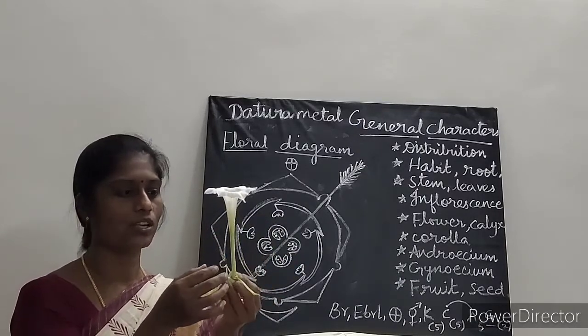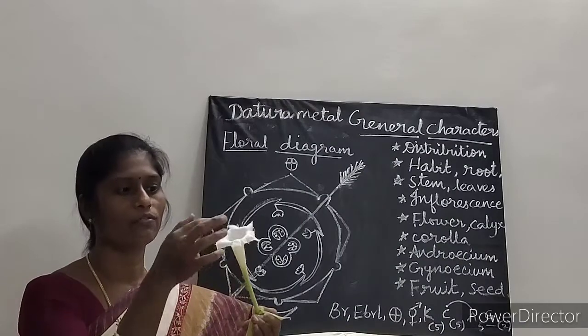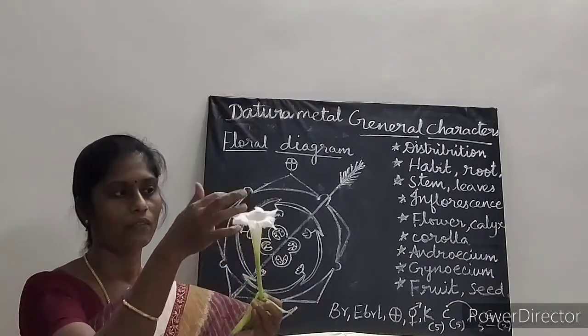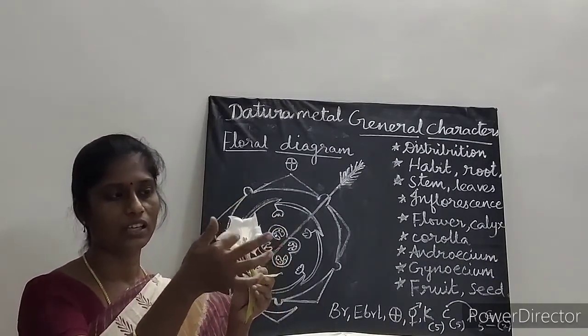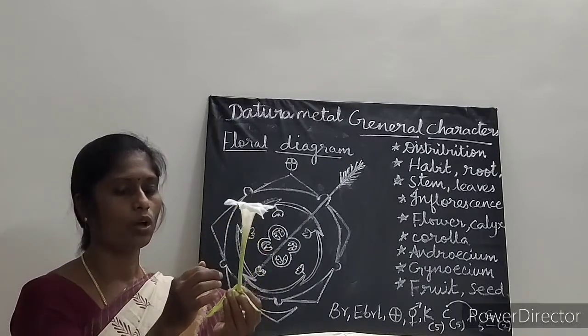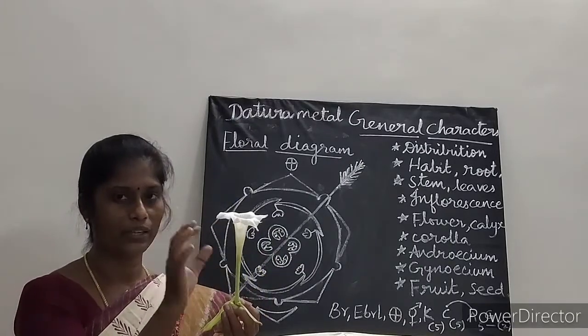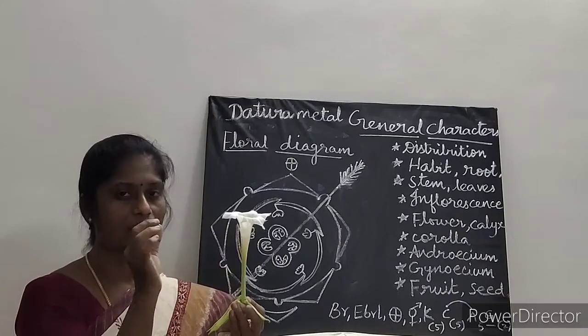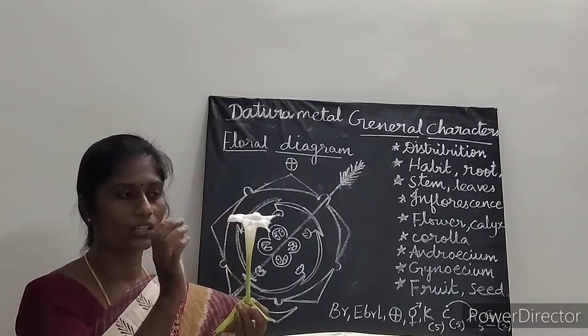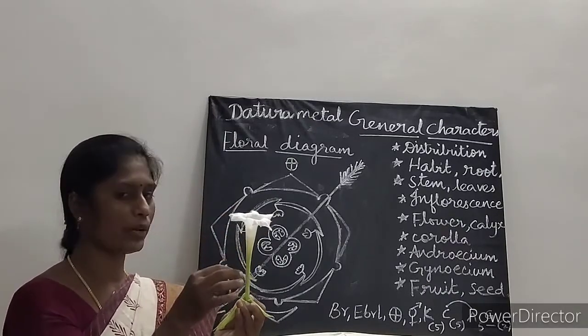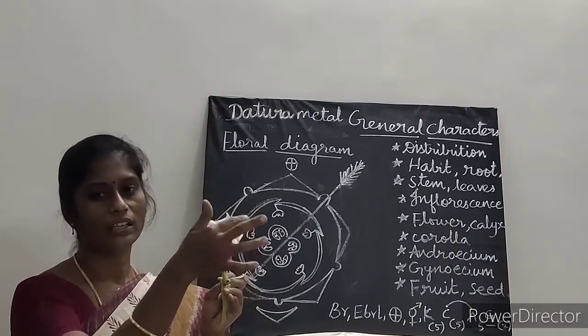Now it is funnel shape with a wide mouth. It is in the form of a funnel shape with a wide mouth, which contains 10 lobes. So corolla is made up of 5 petals, greenish white in color, sympetalous, plicate, showing twisted aestivation, and funnel shape with a wide mouth of 10 lobes.